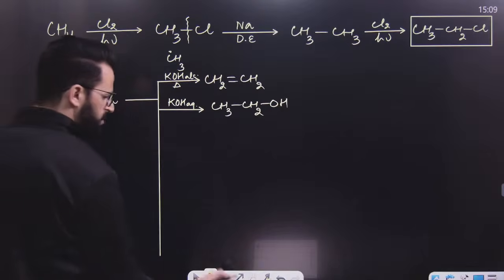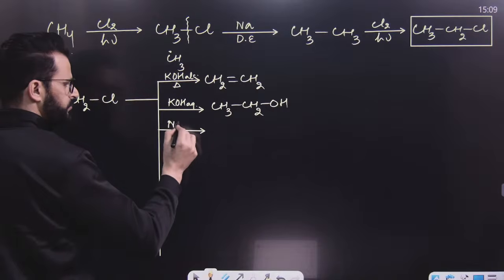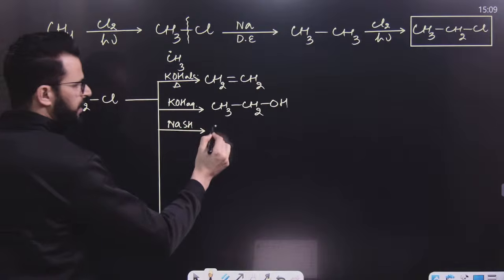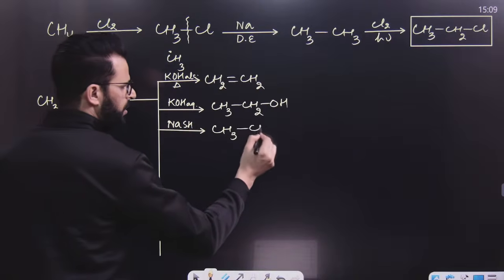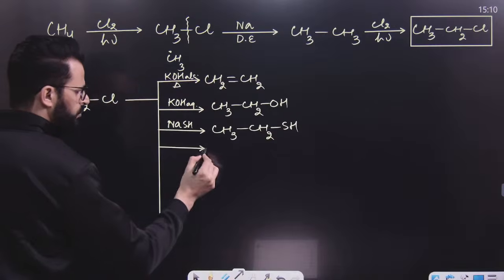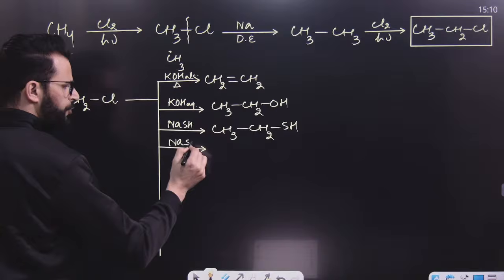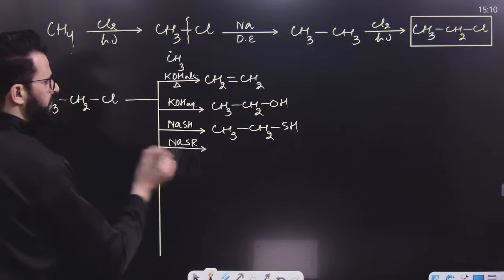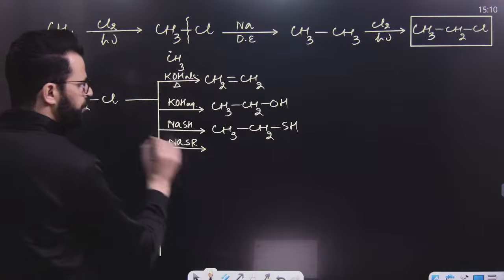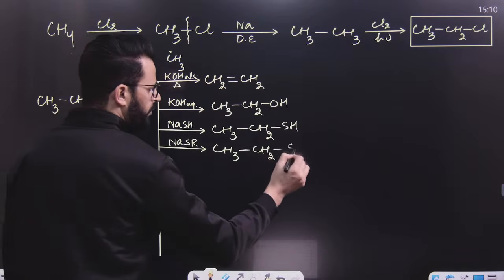Similarly, my dear students, if you are having NaSH, sodium hydrosulfide, then this SH will act as a nucleophile and it will replace this Cl and we will get this one. Similarly, if you treat this alkyl halide with NaSR, or you can say sodium mercaptide, then what will happen? This SR minus will act as a nucleophile. Nucleophilic substitution reaction of haloalkane or alkyl halide will take place and it will result in the formation of this one.